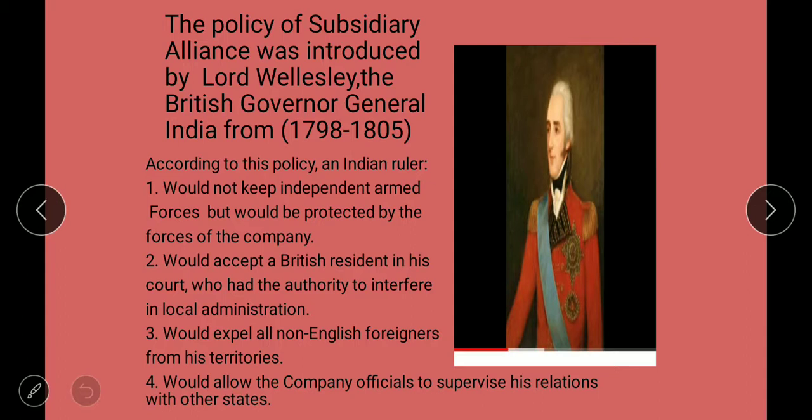Second point is, the ruler would accept a British resident in his court who had the authority to interfere in local administration. An Indian ruler would expel all non-English foreigners from his territory, and he would allow the company officials to supervise his relations with other states. Many territories from Awadh and Hyderabad were taken under the company rule as a result of a lapse in the subsidiary alliance.